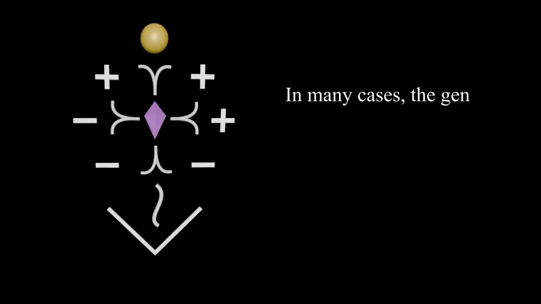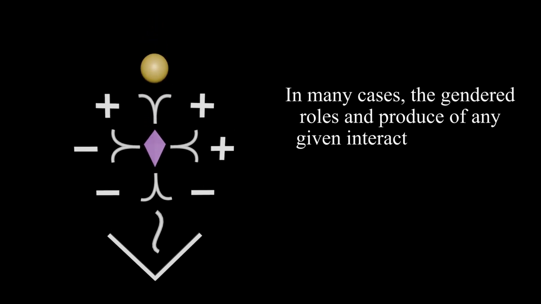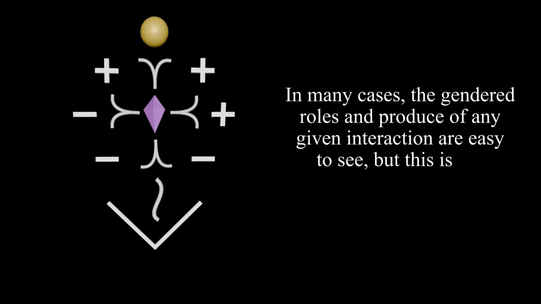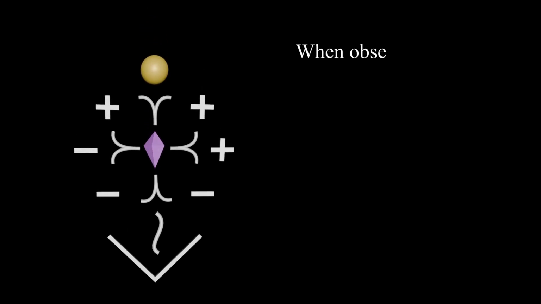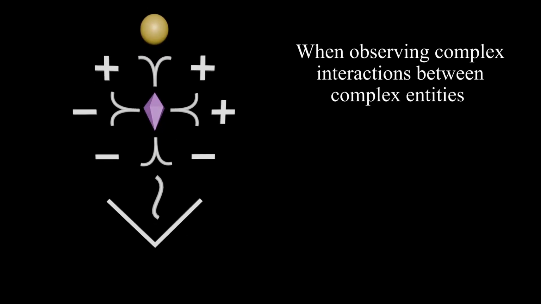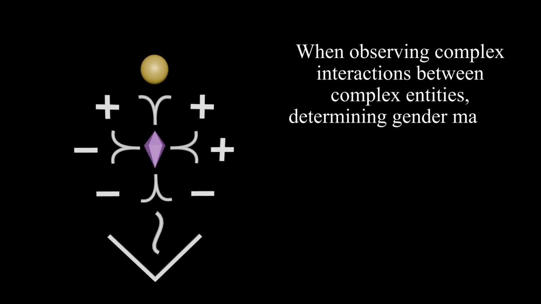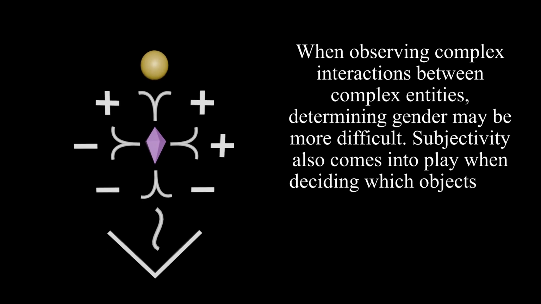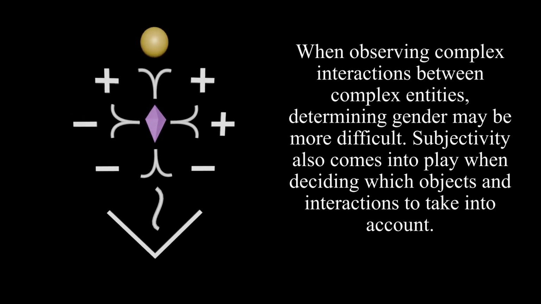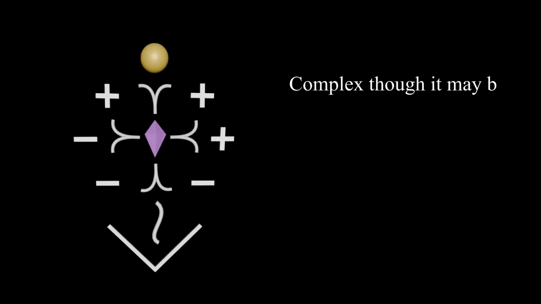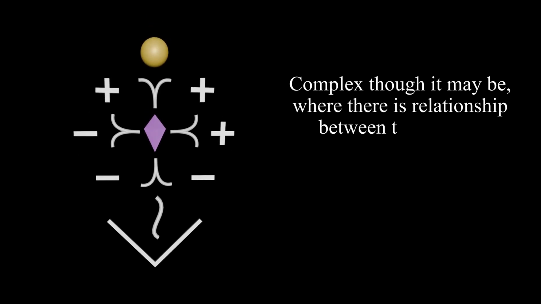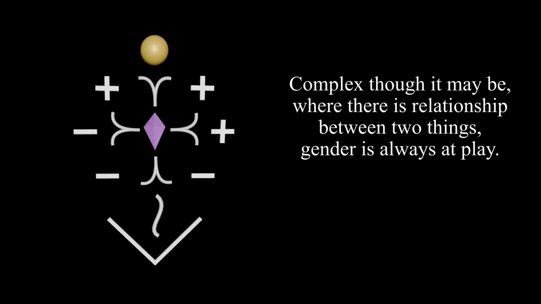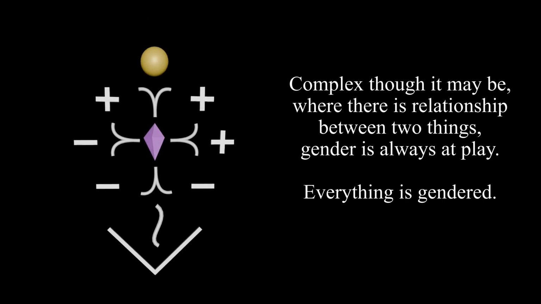In many cases, the gendered roles and produce of any given interaction are easy to see, but this is not always the case. When observing complex interactions between complex entities, determining gender may be more difficult. Subjectivity also comes into play when deciding which objects and interactions to take into account. Complex though it may be, where there is relationship between two things, gender is always at play. Everything is gendered.